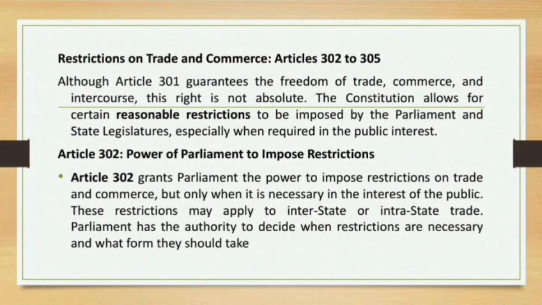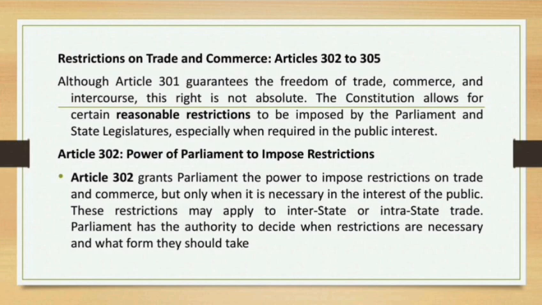And let's move on to the restriction on freedom of trade. As we all know, in the first pages of the PPT, compared to the Australian Constitution, which has absolute freedom of trade, commerce and intercourse, we have some reasonable restrictions. Articles 302 to 305 talk about the restrictions on trade and commerce. Although Article 301 guarantees freedom of trade, commerce and intercourse, this right is not absolute. The Constitution allows certain reasonable restrictions to be imposed by Parliament and state legislatures, especially when required in the public interest.